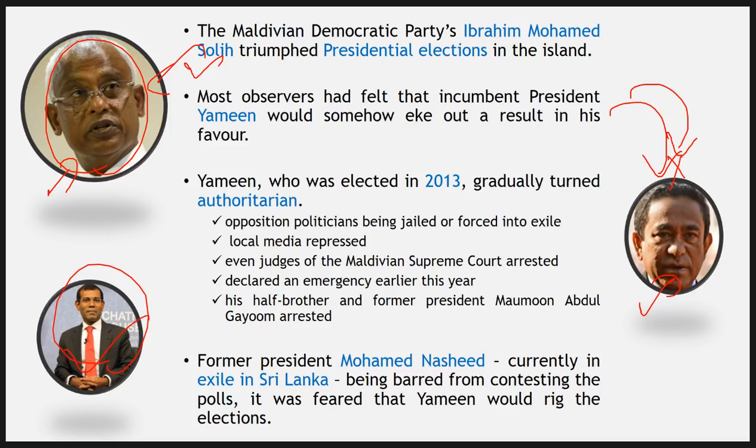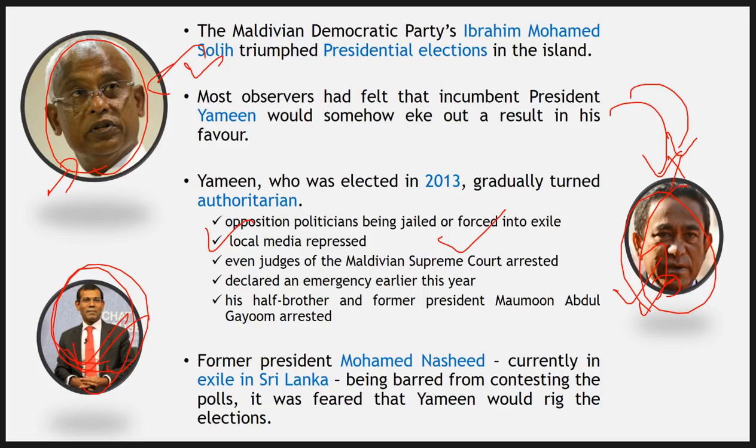But under Yamin's regime, it was at its worst. You can see here these opposition politicians were either jailed or forced into exile. One example is Mr. Nasheed, former president of Maldives, who is in exile because terror charges are levied against him. Then local media repressed. At the same time, they are not allowing Indian media or foreign media to observe this election.